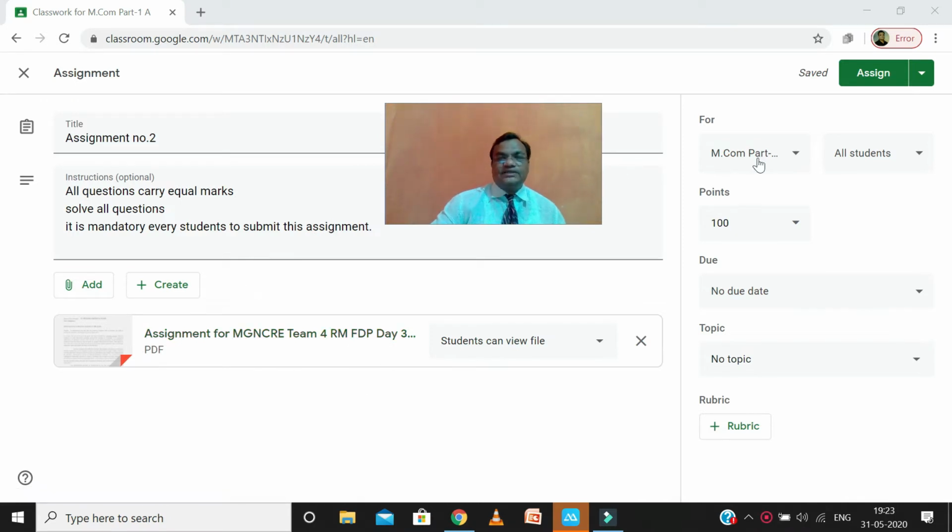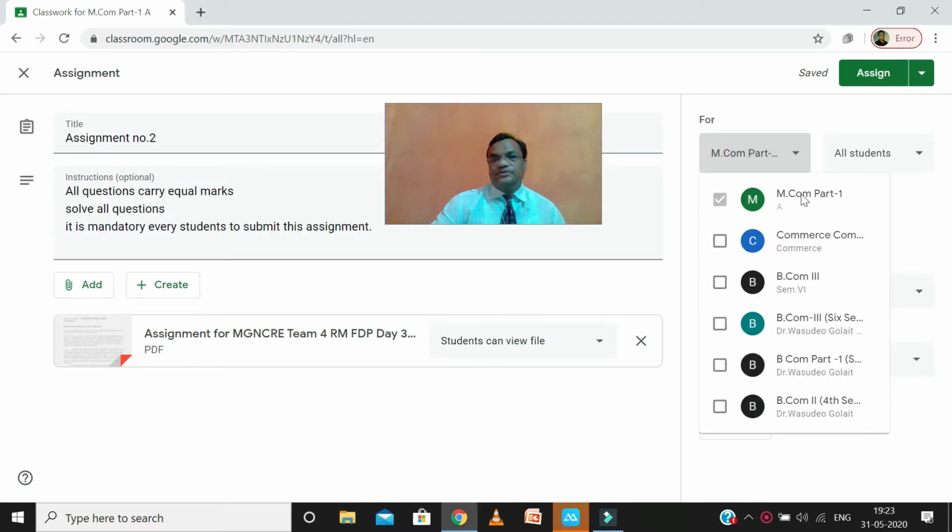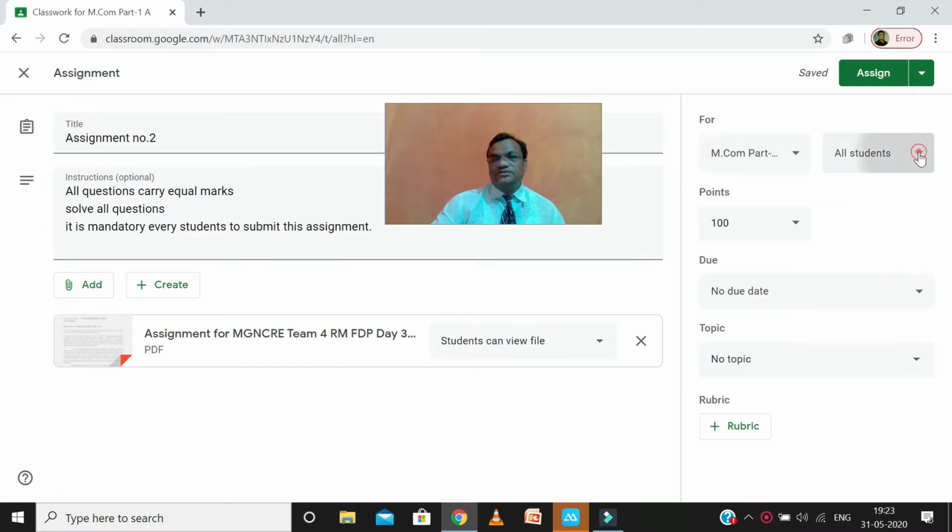Now on the right side of this assignment we can see here MCOM part 1. Okay, there is a right mark, meaning we have given this assignment to MCOM part 1, to all students.